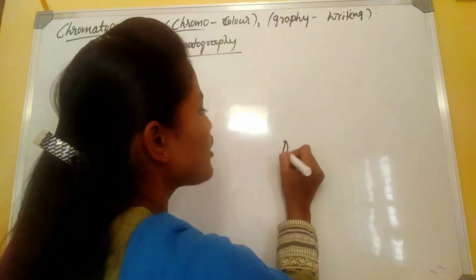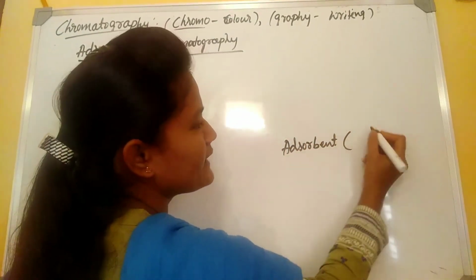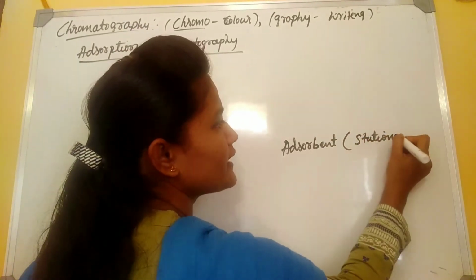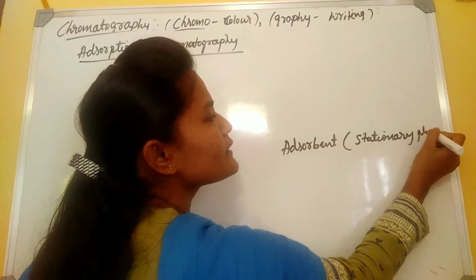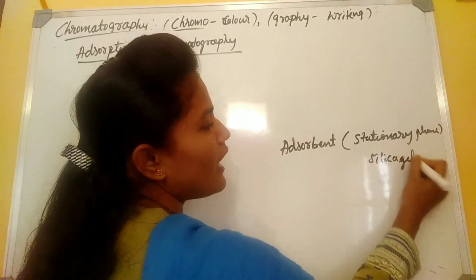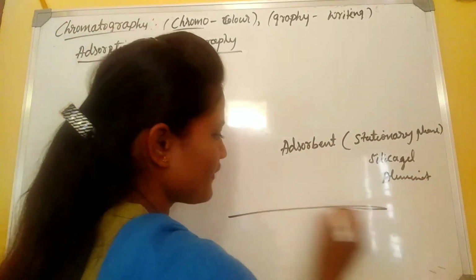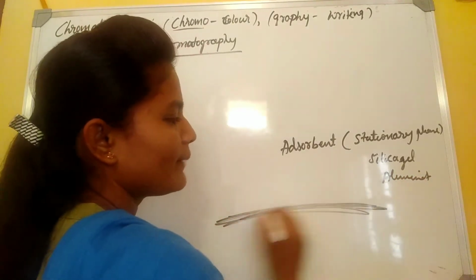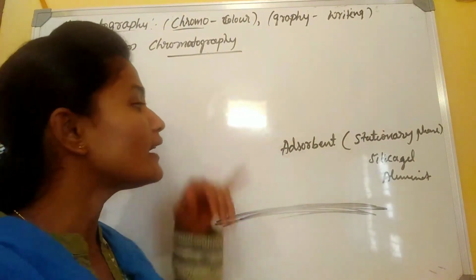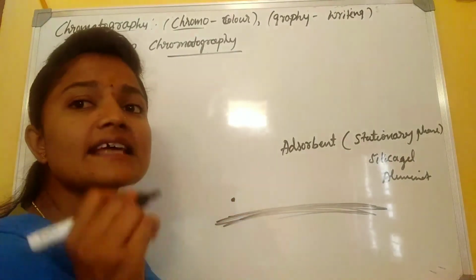The adsorbent, that is the stationary phase, is silica gel or alumina. This is the surface on which we apply the coat, that is the adsorbent. To that adsorbent we are putting the adsorbate.